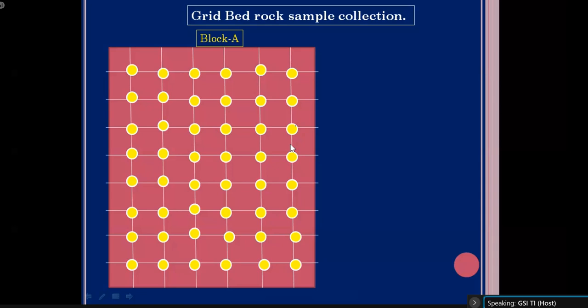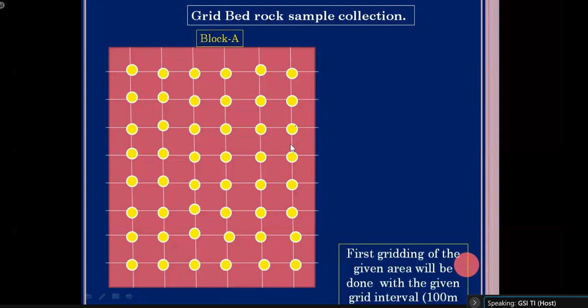Okay, that's why grid bedrock sample is being collected. After collection of grid bedrock sample, you collect the geochemical contour map, then we have the geological map, and then we have the geophysical map. Then we generally overlap these three maps, and we find out our most potential area. Okay, so that's why grid bedrock sample needs to be collected.